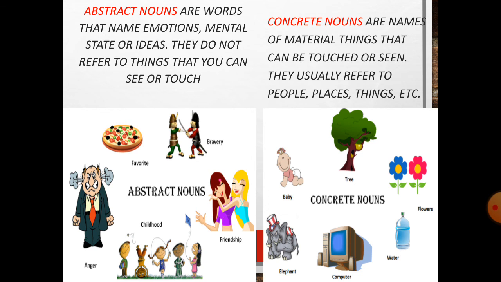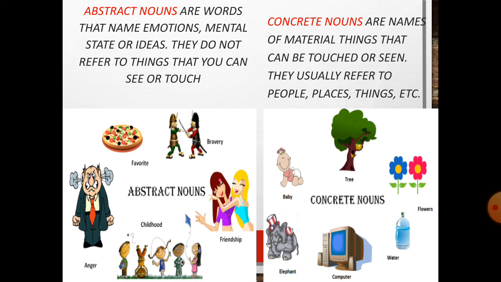Abstract nouns are words that name emotions, mental states or ideas. They do not refer to things that you can touch, see or feel, like bravery, darkness, childhood, friendship. Can we touch that? Can we see that? No. These are our mental ideas. These are mental emotions and feelings.